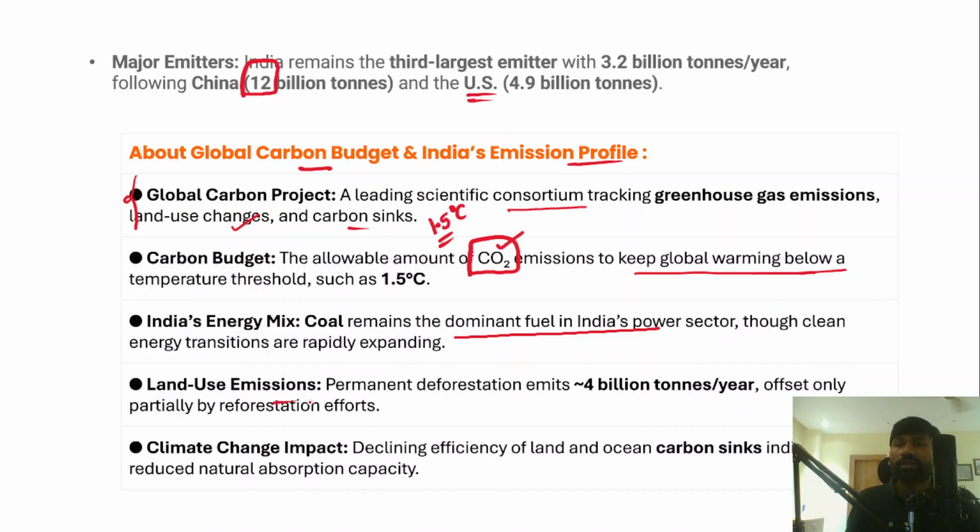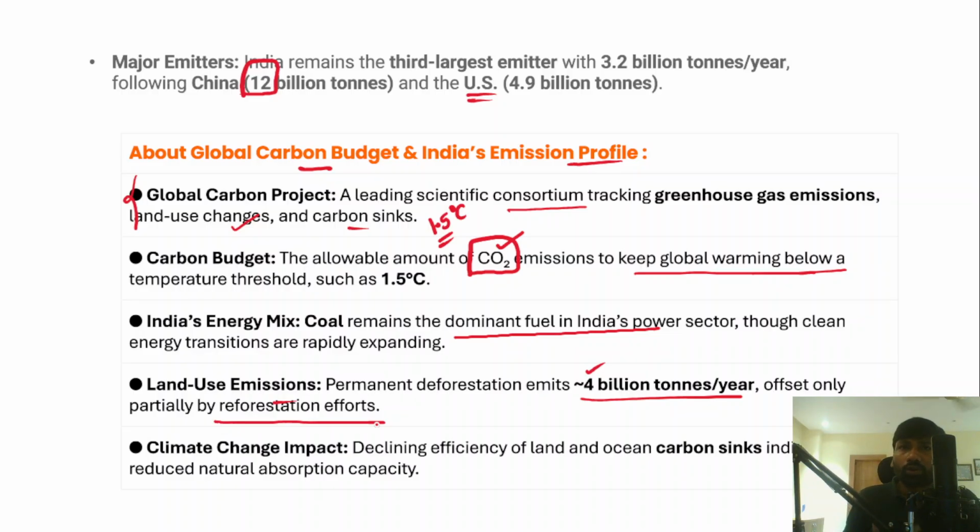And apart from that, the permanent deforestation in India generates around 4 billion tons a year around the world, and it is offset only partially by the reforestation efforts.